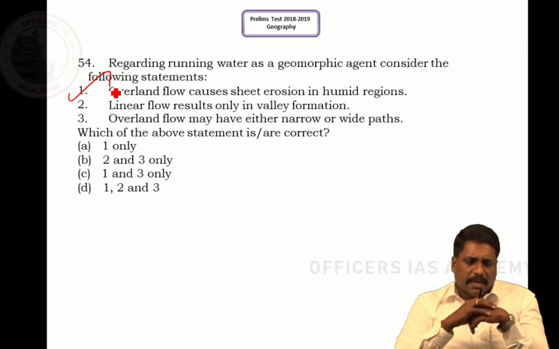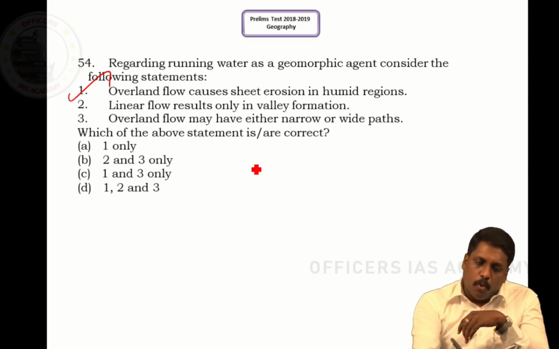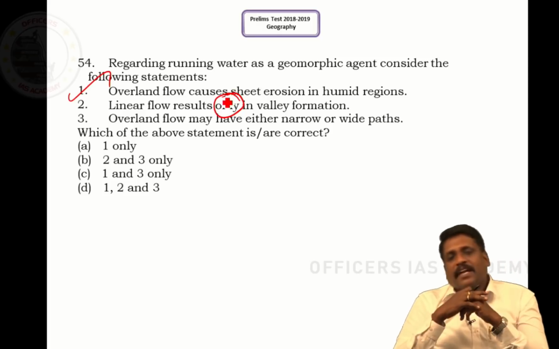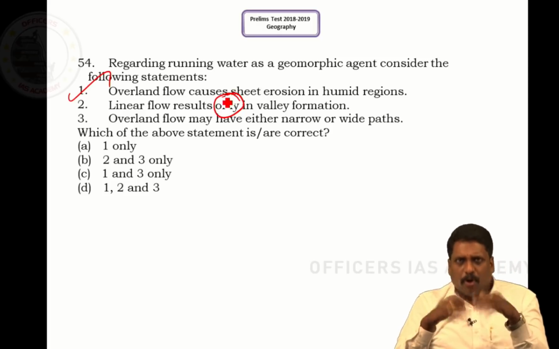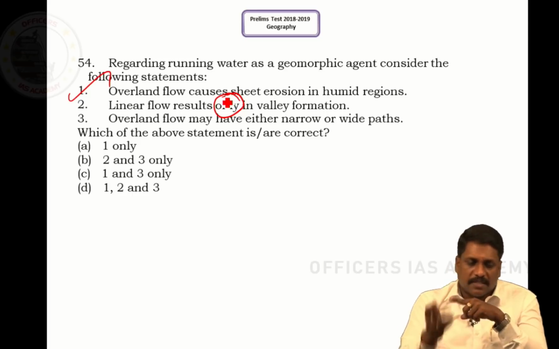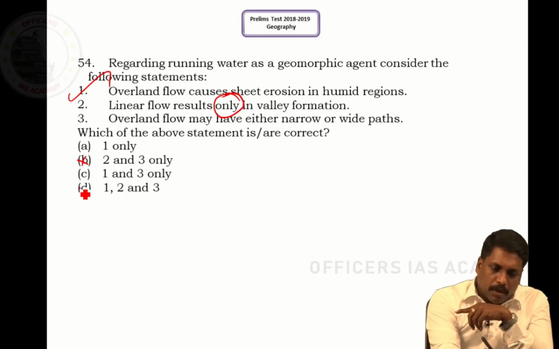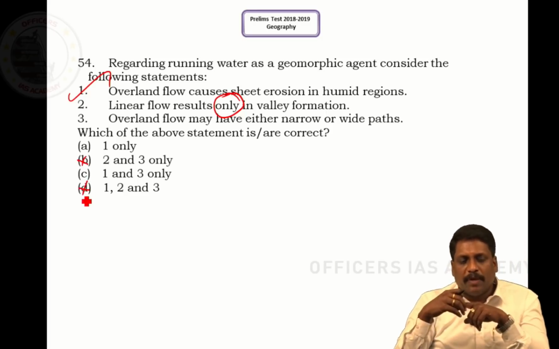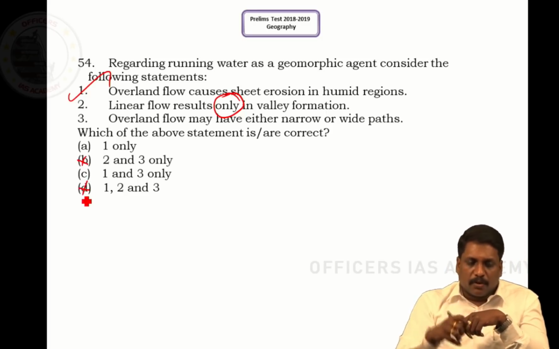Second statement. It says the linear flow results only in valley formation. No, it may also result in valley formation. So, again the savior comes in the name of 2. So, what should be my answer? 1 should be there, but 2 should not be there. Right, sir. If that is the case, B is ruled out, D is ruled out. I have a choice only between A and C. So, we will take a conclusion.